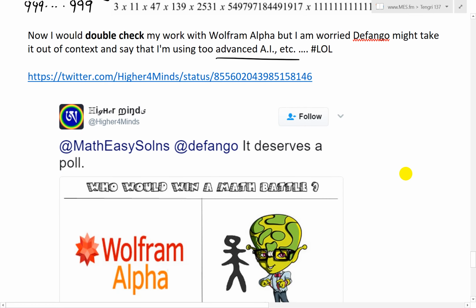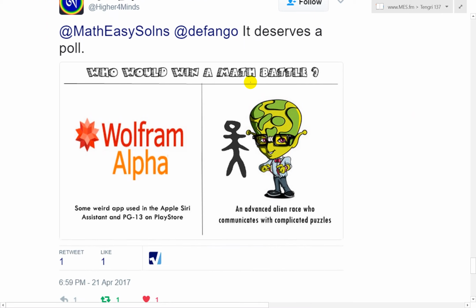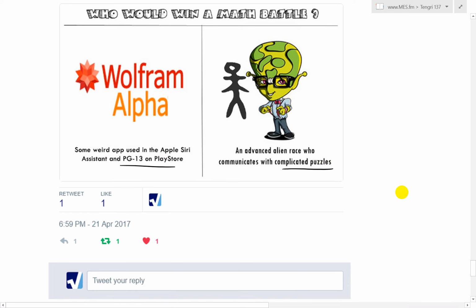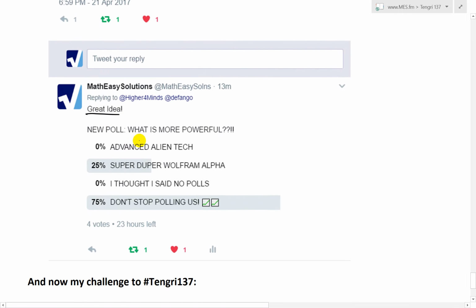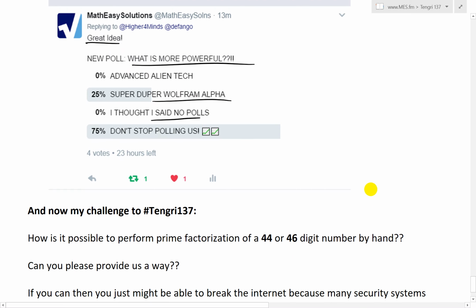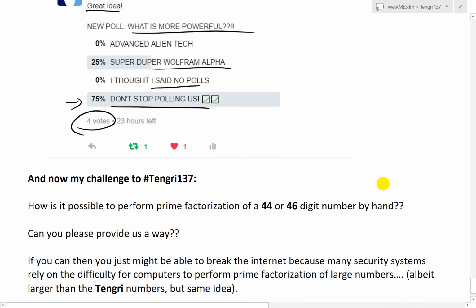And also, Higher Minds guy on Twitter tweeted, deserves a poll: who would win a math battle, Wolfram Alpha, some weird app using Apple Siri, Assistant and PG-13 on Play Store, or an advanced alien race that communicates with complicated puzzles, giant brain, there's Tengri. And then obviously I retweeted, great idea, and I made a new poll: what is more powerful, advanced alien tech or super duper Wolfram Alpha? I thought I said no polls, but the winner so far, 4 votes, don't stop polling us.